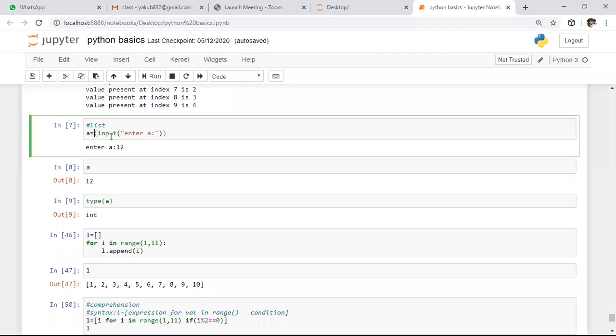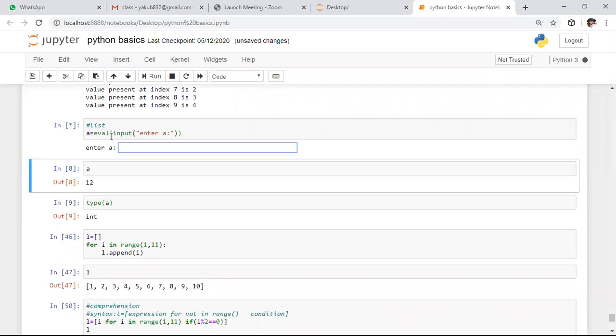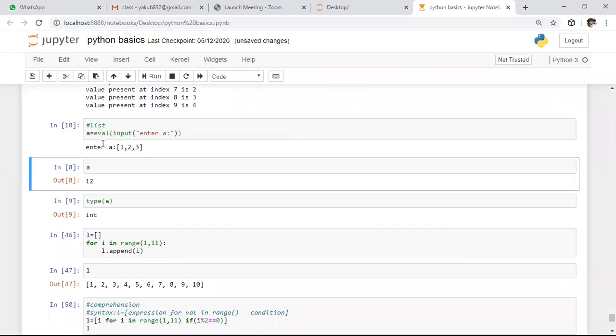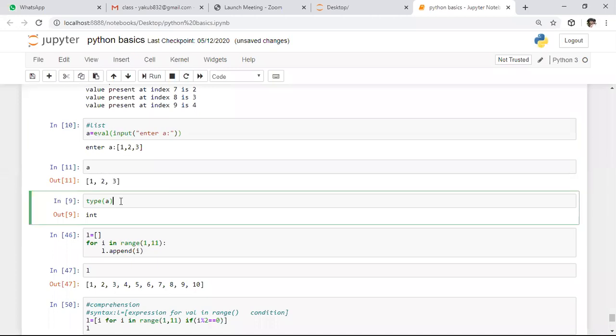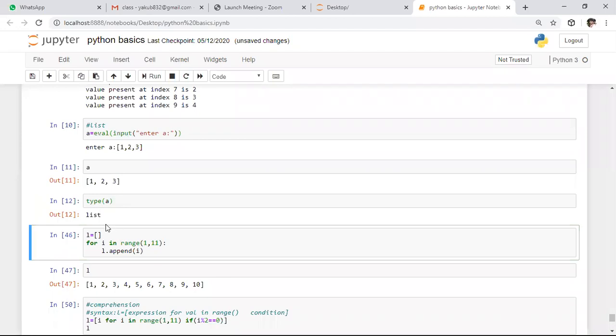Whereas eval is a function which is used to take any user defined data type in the runtime. So here I'm specifying some values in the form of square brackets. After this thing, I am observing the content which is present in A, and I'm checking the type of A. So here type of A returns list. So if you want to create a data structure dynamically, here eval is a suitable function.